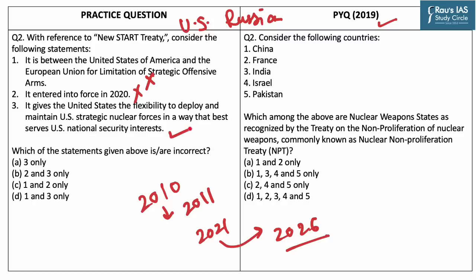Now, this is a correct statement. This is because under this treaty, both the parties, that is US and Russia, have the flexibility to determine for itself the structure of nuclear forces. Hence, this statement will apply for both the nations.